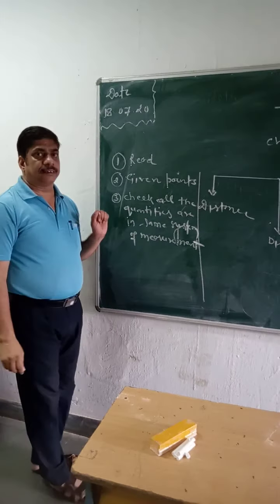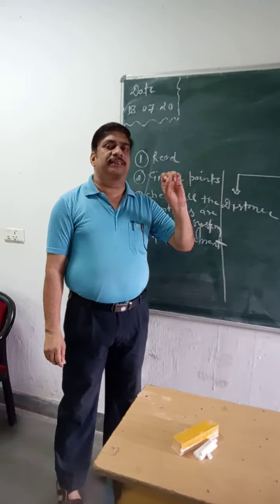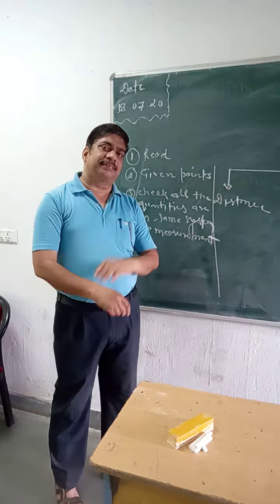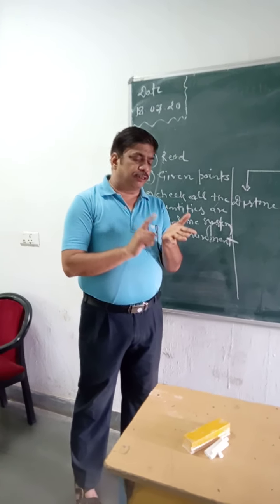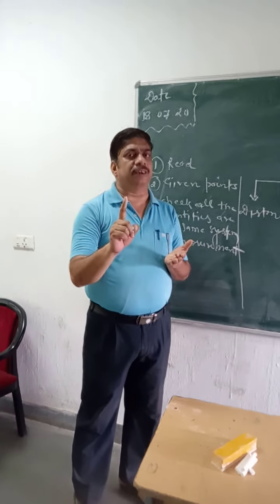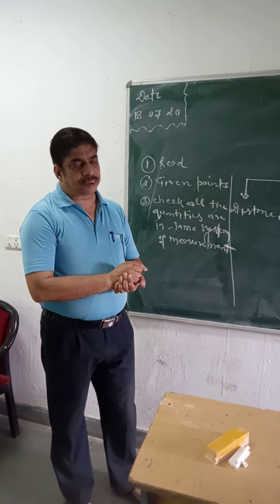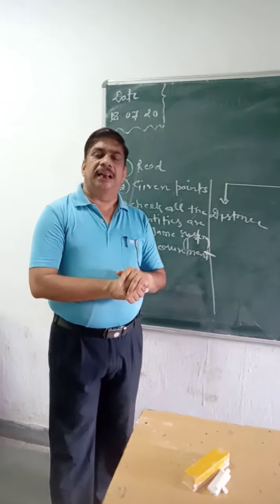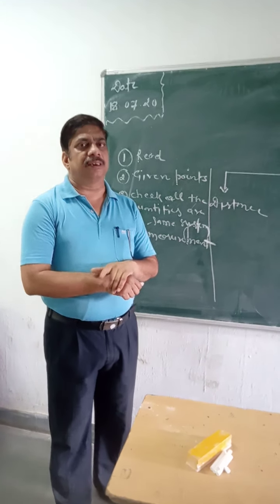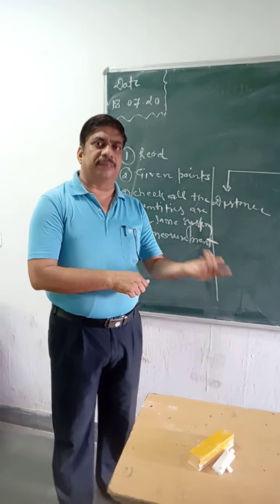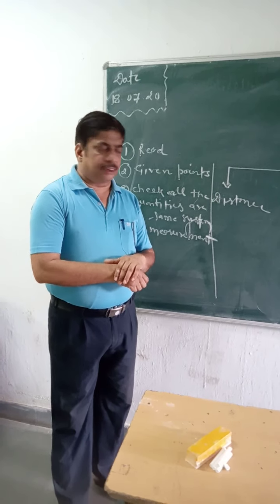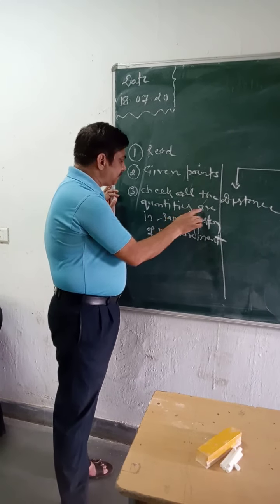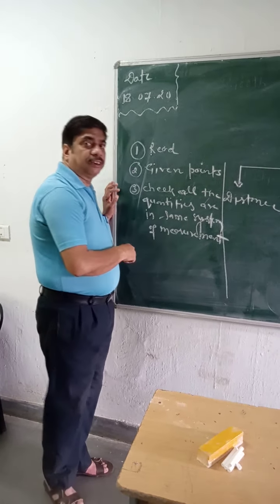What is the meaning? Check all the quantities. For example, speed is given in kilometer per hour and time is given in seconds. So kilometer per hour must be converted into meter per second. Or if distance covered is in meters and speed is given in kilometer per hour, that must be converted into meters per second. Check whether all the quantities are in the same system of measurement or not.